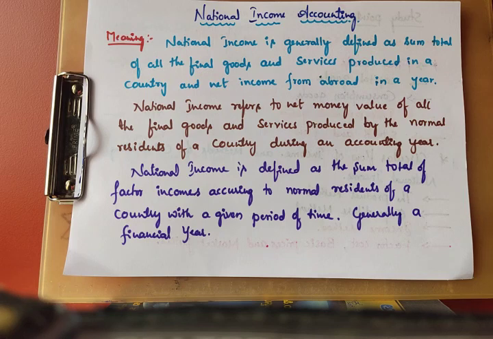Final goods means those which are ready for sale, or ready for use. That is called final goods. So national income is generally defined as the sum total of all the final goods and services produced in a country, and net income from abroad in a year.